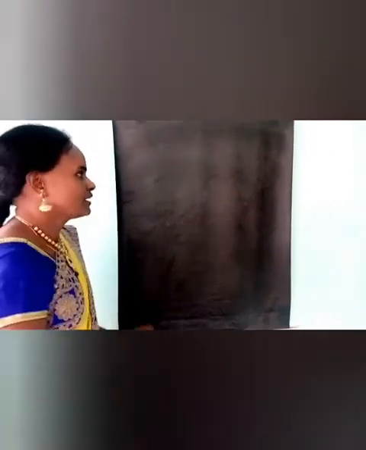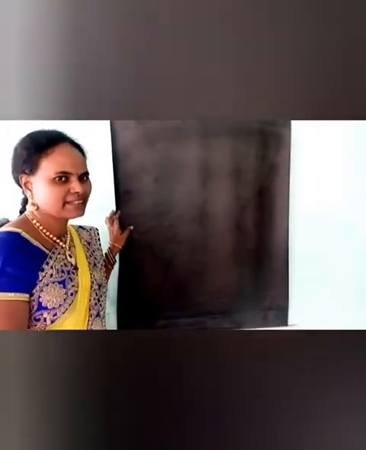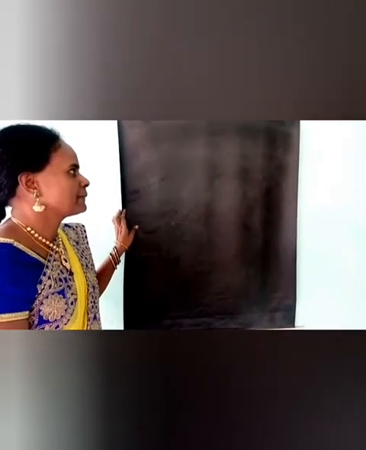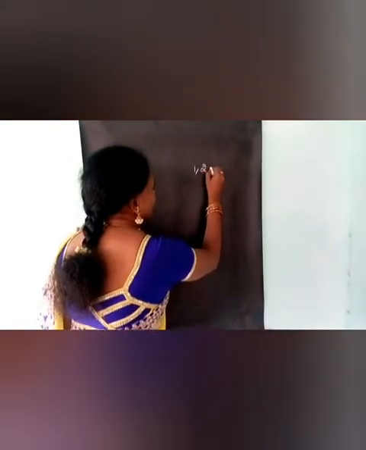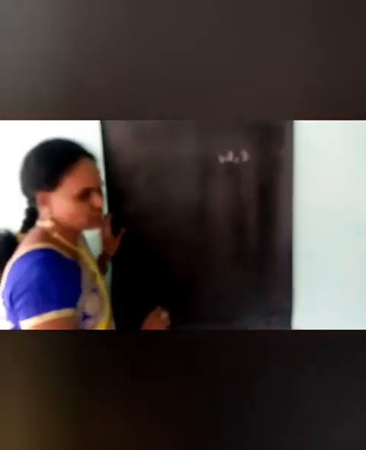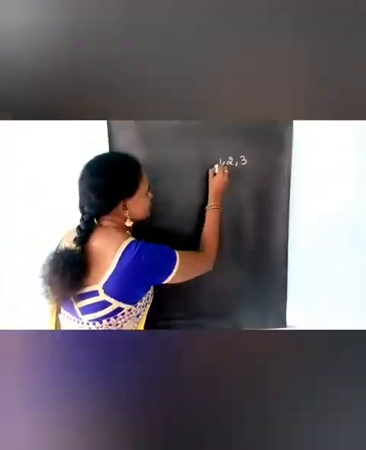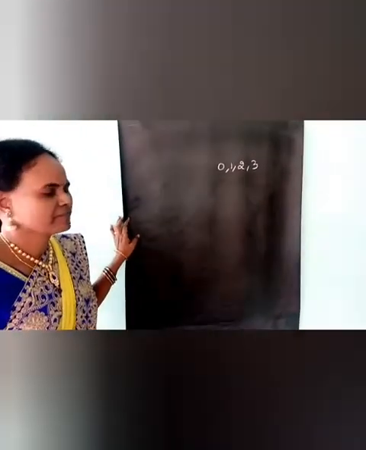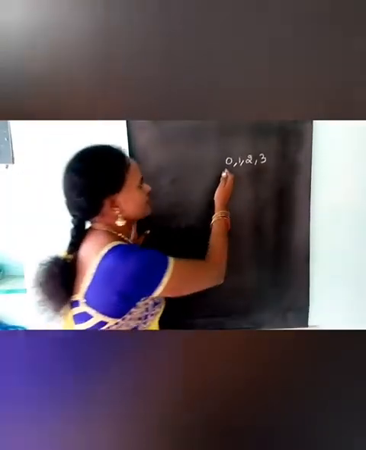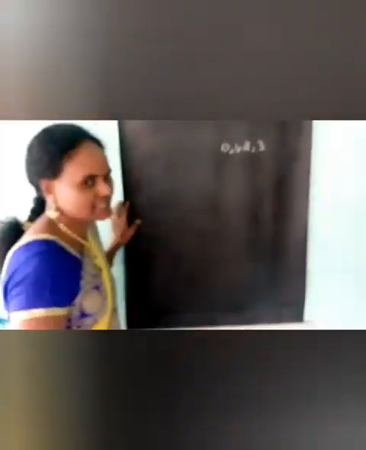We have seen what natural numbers and whole numbers are. Whole numbers are the set of natural numbers 1, 2, 3 and 0. Now, what are integers? Integers are along with the whole numbers.